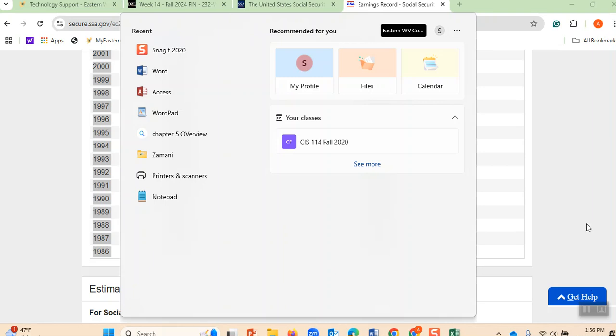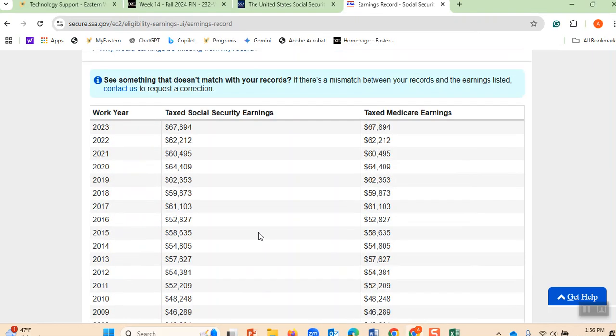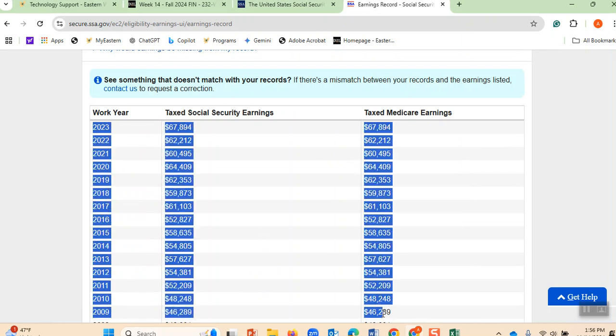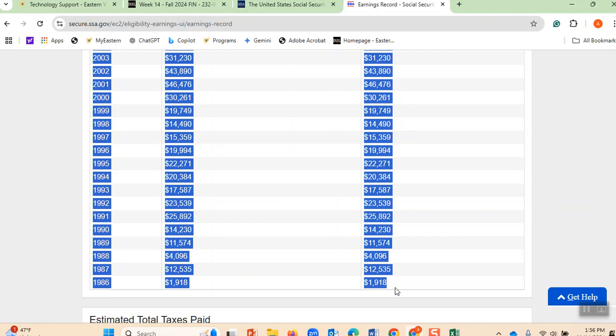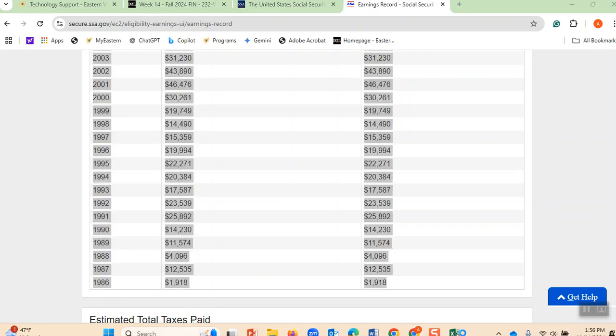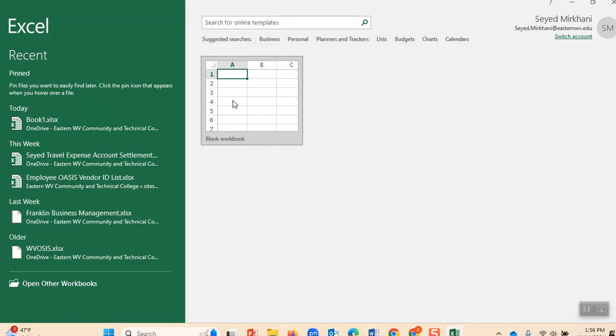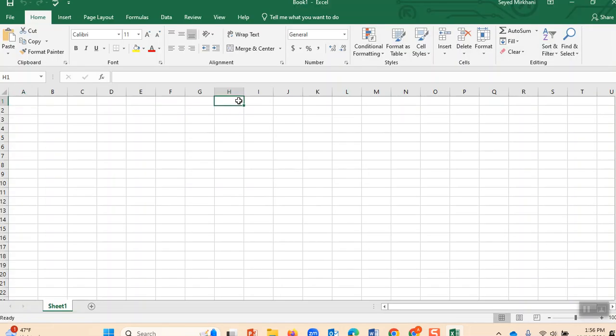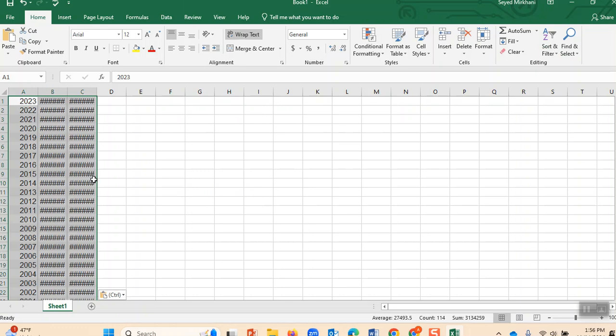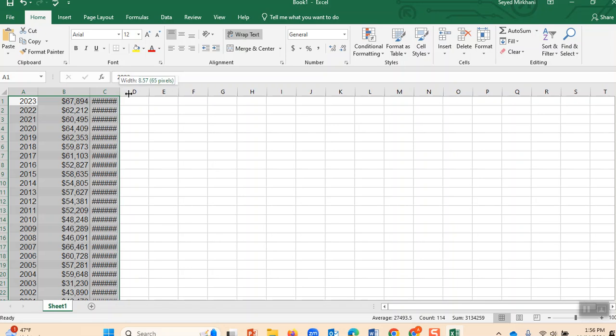Did I copy that? Let me make sure I copied. One more time, I am going to highlight this. These are the salaries that I made, and I have paid Social Security on them. And my employer has paid on my behalf as well. And then I copied. Now I go to Excel here. And then I am going to click here and paste it here to see how many years I have worked. Look at here. I will show you how many years I have worked.